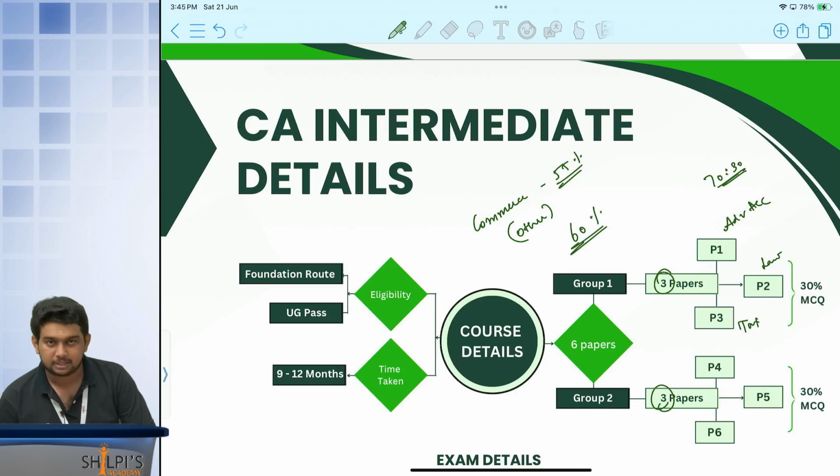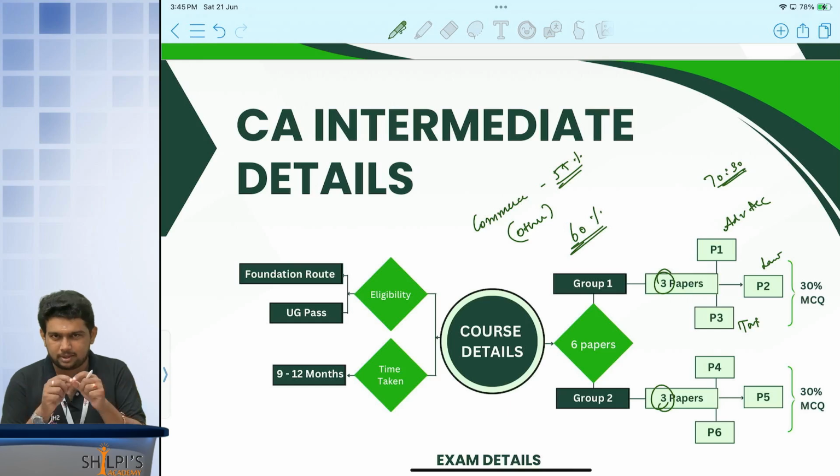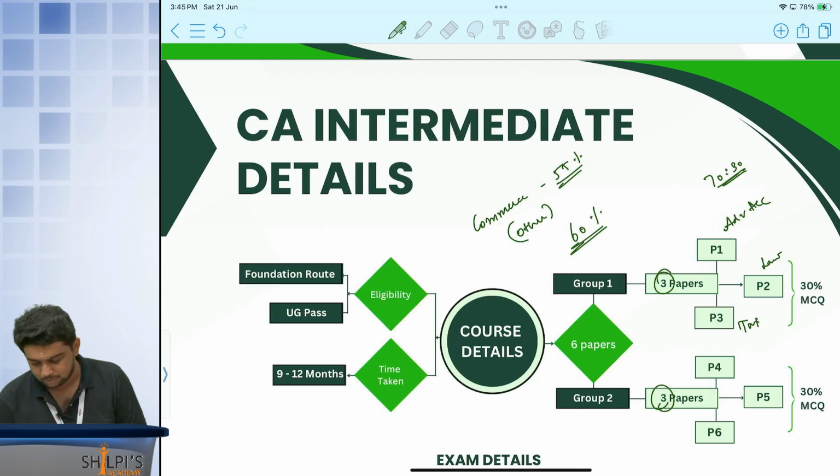70:30 is nothing but 70 marks will be for your subjective part and 30 marks will be case based objective questions. Case based objective questions means you will have a very small case study, a complete understanding can be brought in a small 3 to 4 line case study, and the question will be asked that way. You will get 4 options, and there is nothing like negative marks as of now. As of now there is no negative mark for the 30 marks. In the remaining 70 you will have the regular subjective questions.